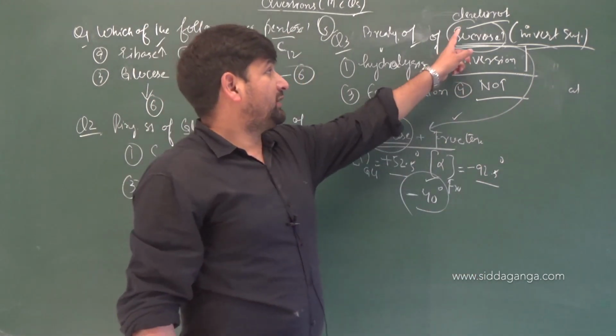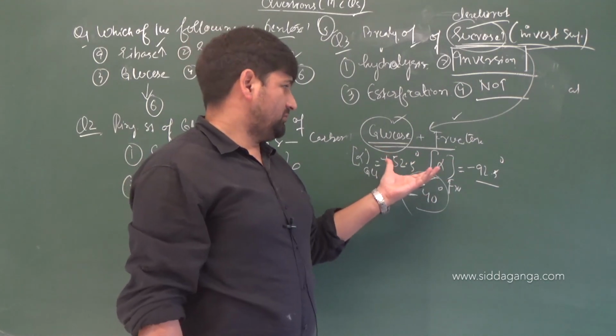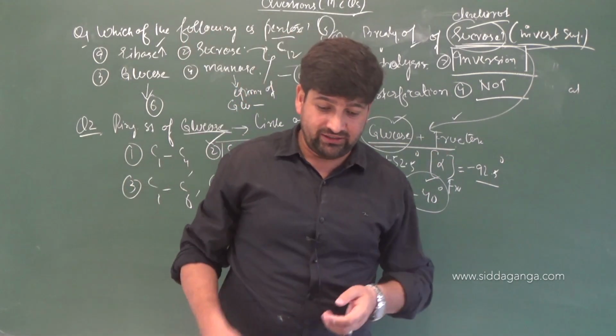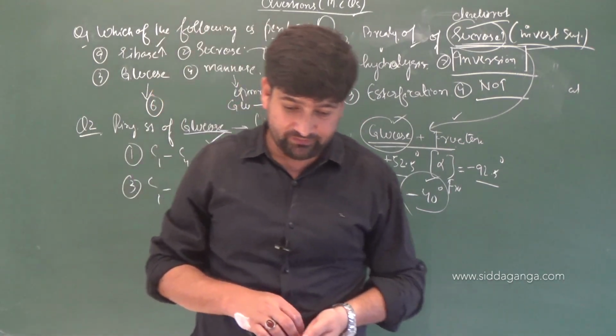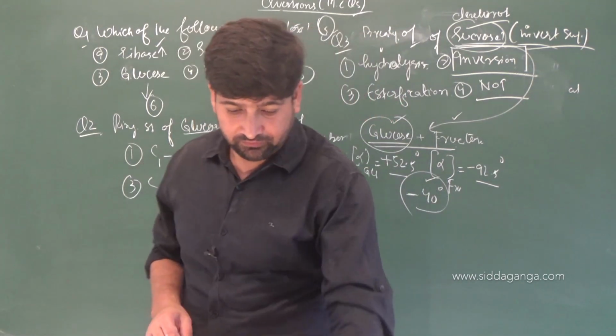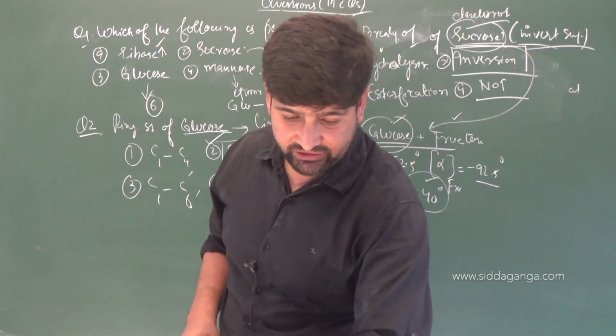The actual molecule was dextrorotatory, and the net optical rotation in a solution obtained from the equal mixture of the two will be levorotatory. Thus it's called inversion respectively. Good. Next question, children. Right, so we need to be careful in understanding all these things, right?